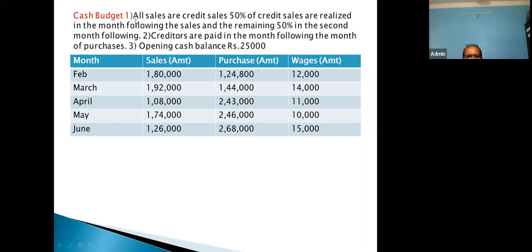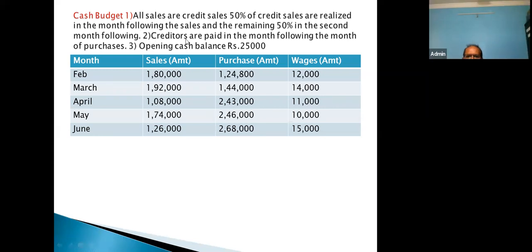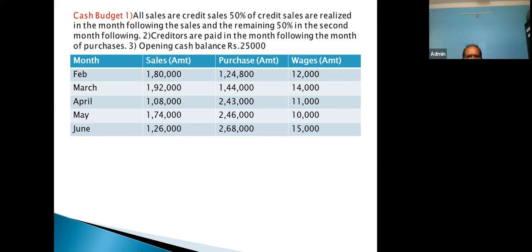So the first was about sales. Any doubt so far? Information number 1. No. Now look at the second information. What is the second information? Can you read out? Yes, sir. Second, creditors are paid in the month following the month of purchase. That means in the month in which they had purchased, in that month it is not paid. They are paid in the next month.